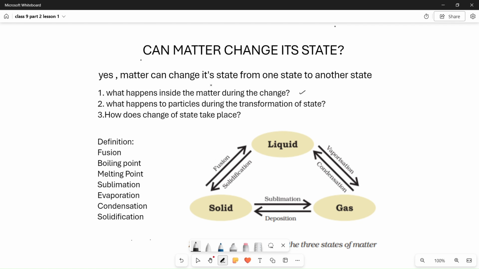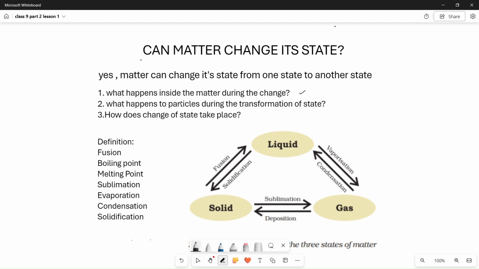So when changing its state from one state to another state, we need to observe 3 points. What are those? What happens inside the matter during the change? Inside the matter means matter has particles, right? So what happens with the particles during the transformation and how does the change take place? These three observations you must know.